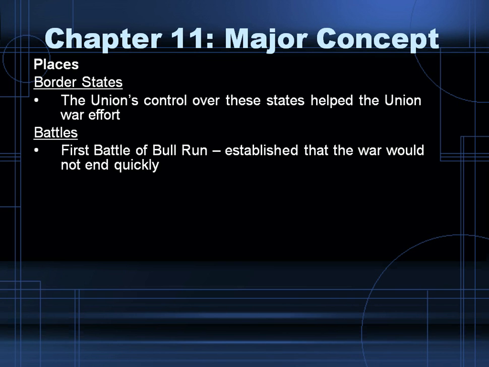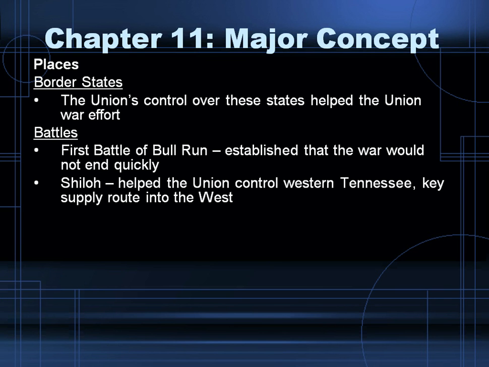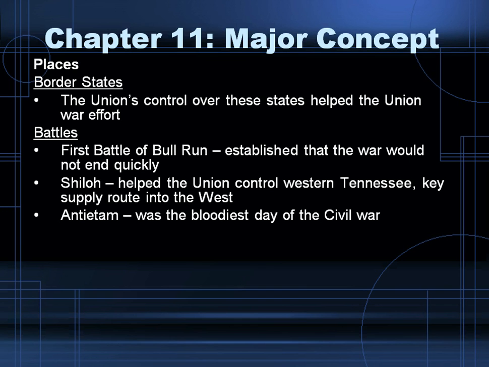Battles. The First Battle of Bull Run established the war would not end quickly. So it's going to be a long, drawn-out war. Next is Shiloh. The Battle of Shiloh helped the Union control western Tennessee, and it was a key supply route into the West. So this cut off a supply route into the West and helped the North gain that. Antietam was the bloodiest day of the Civil War.